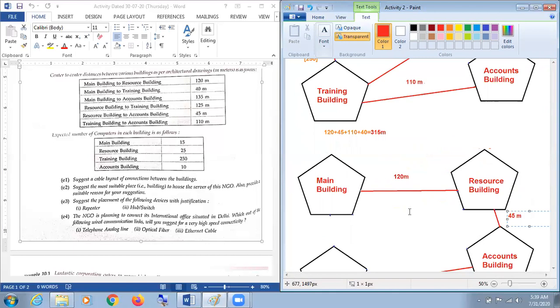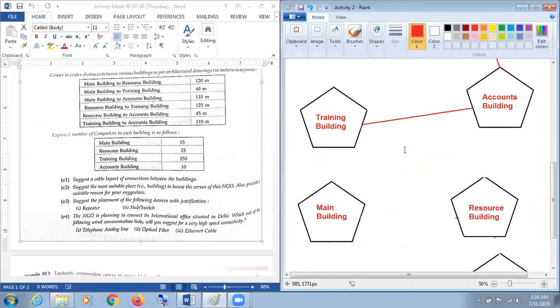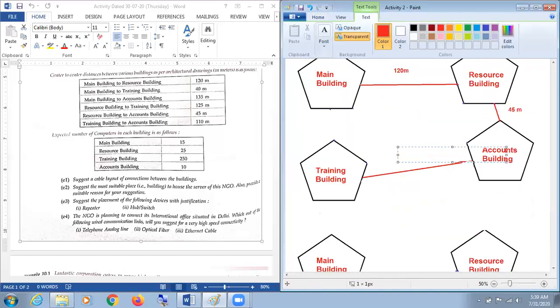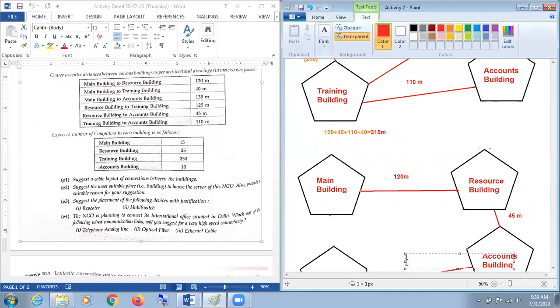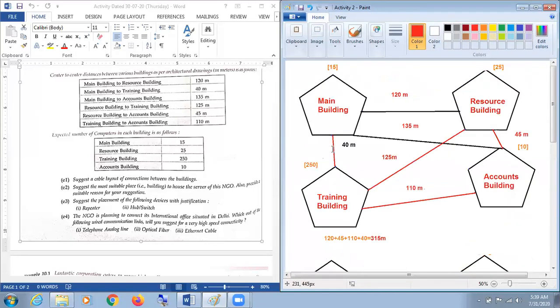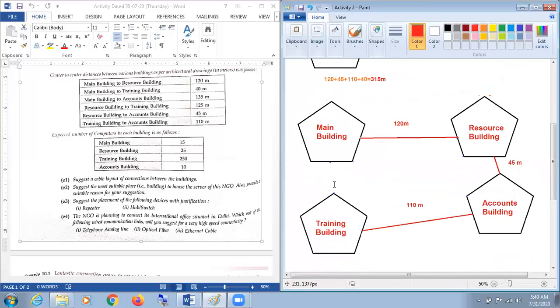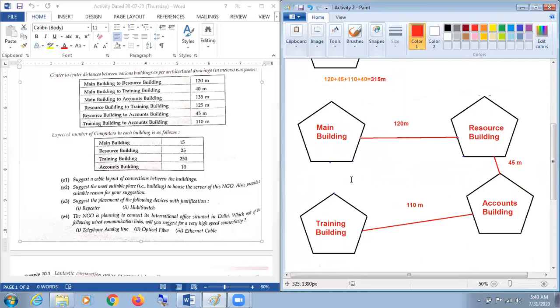Okay. And after that, the distance between accounts building and training building will be 110 meters. Sorry, that will not be 120, that should be considered as 110 meters. And the last, training building to main building, must be considered as 40 meters. But we are not talking about a ring topology. In such a case, there is no need to connect training to main building.